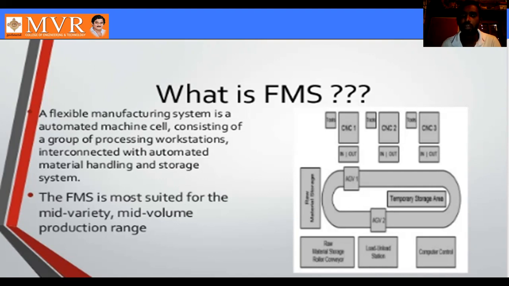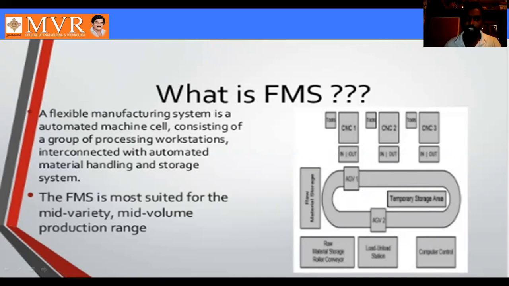That's why we call it a flexible manufacturing system. It is most suitable for the mid variety and mid volume production range. This is the general layout: automatic machine cells consisting of a group of workstations, interconnected with the automated material handling and storage system. This we can call a flexible manufacturing system.